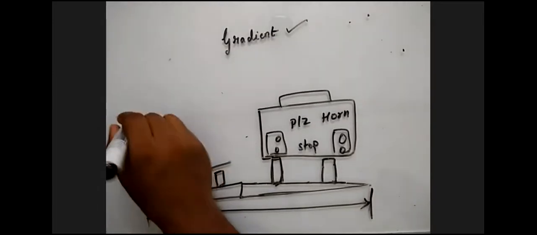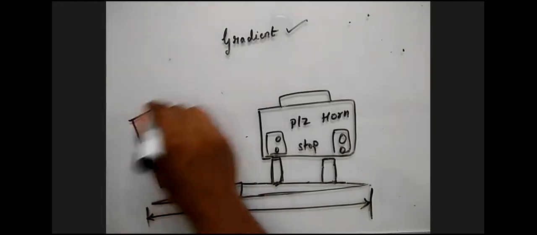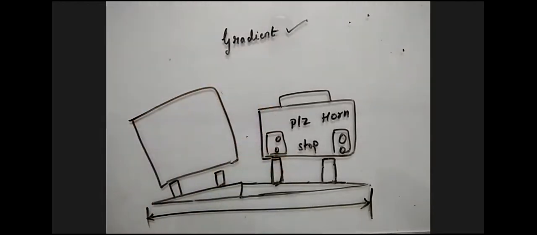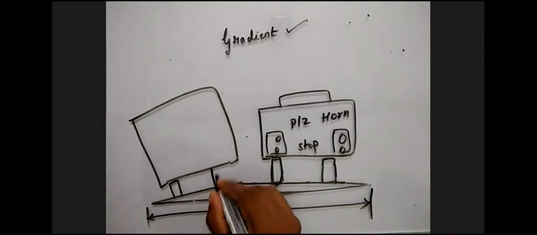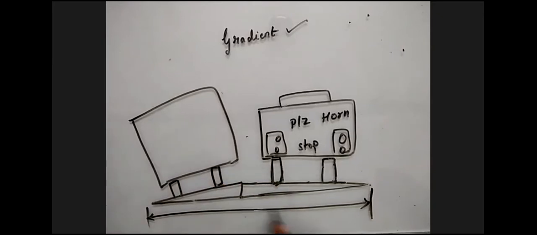What is it for a two-lane highway? What is its width? 7.5. Very good. So the total width is 7.5 meters, right? For a two-lane highway, the total width is 7.5.